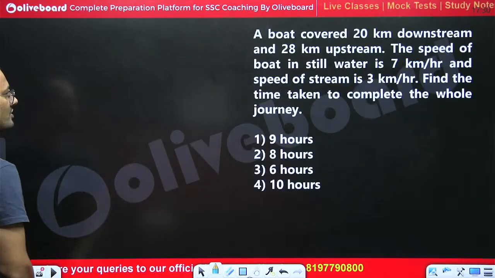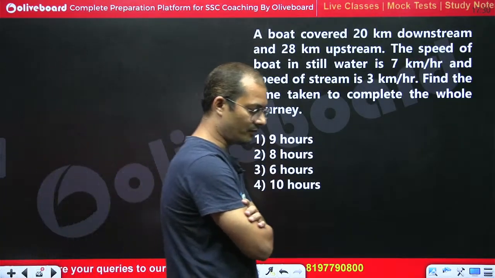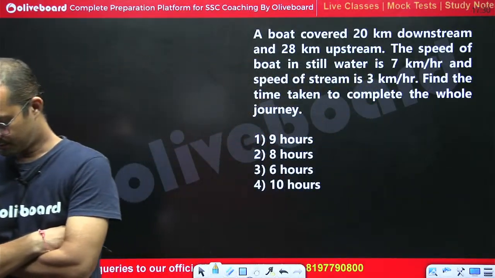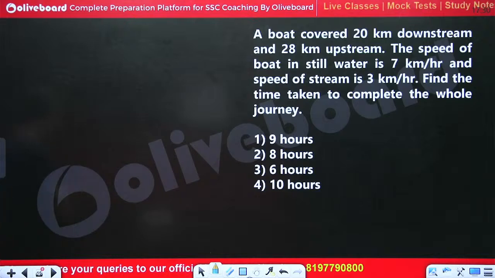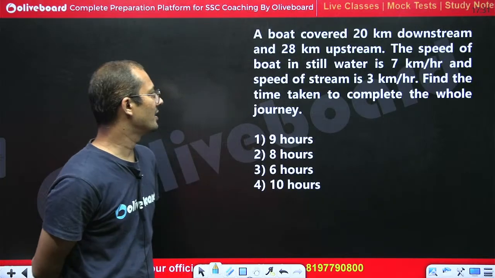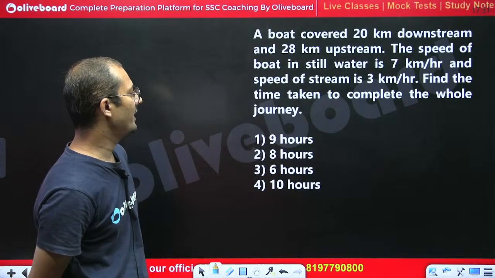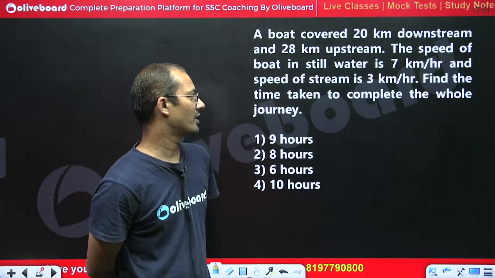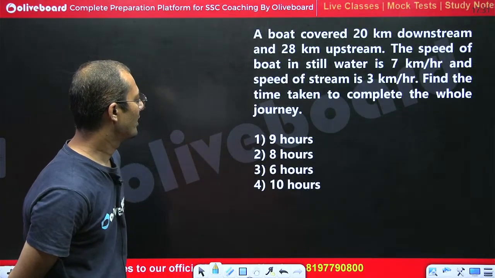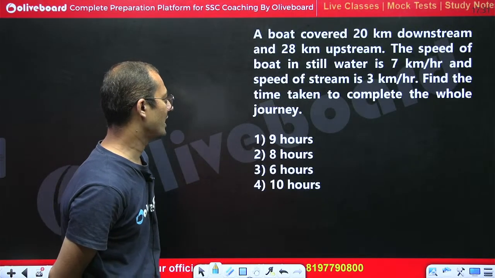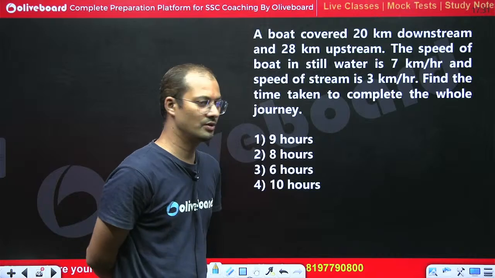Okay, moving to next question. Now tell me what would be the answer for this question. Question is saying a boat covered 20 km downstream and 28 km upstream. The speed of boat in still water is 7 km per hour and speed of stream is 3 km per hour. Find the time taken to complete the whole journey.